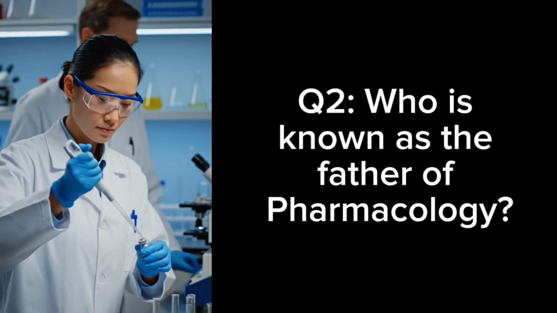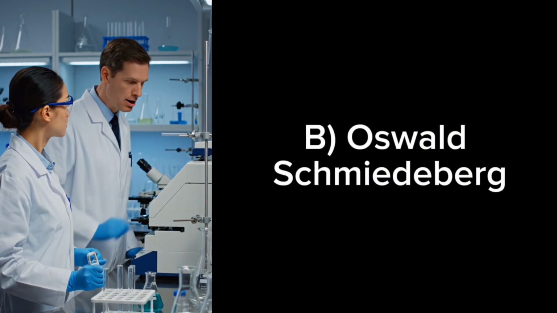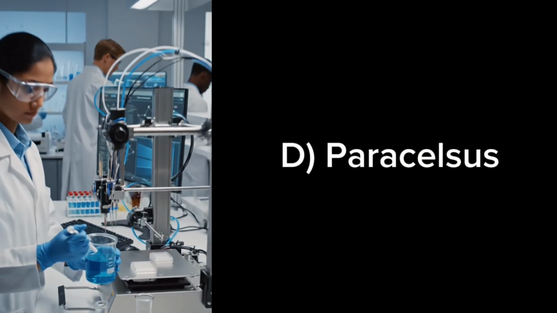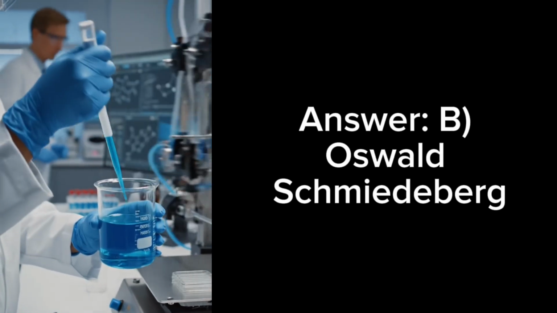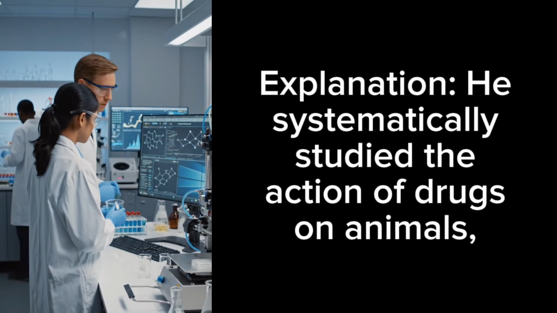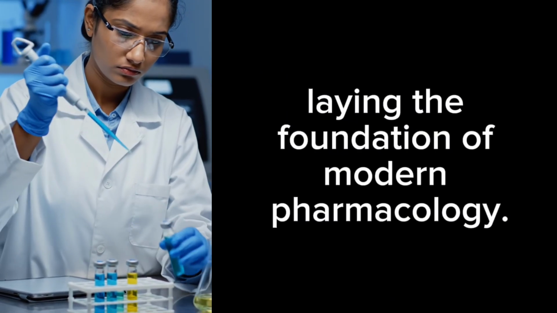Q2. Who is known as the father of pharmacology? A. William Withering. B. Oswald Schmiedeberg. C. Hippocrates. D. Paracelsus. Answer: B. Oswald Schmiedeberg. Explanation: He systematically studied the action of drugs on animals, laying the foundation of modern pharmacology.